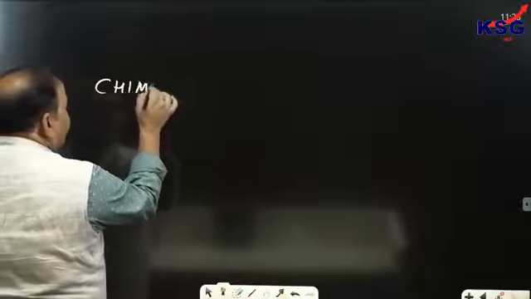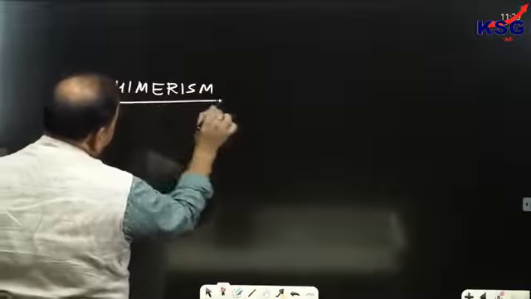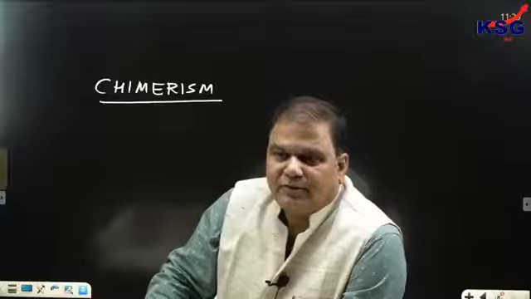If absorption of cells is responsible for more than one DNA fingerprint, then the process is called chimerism.